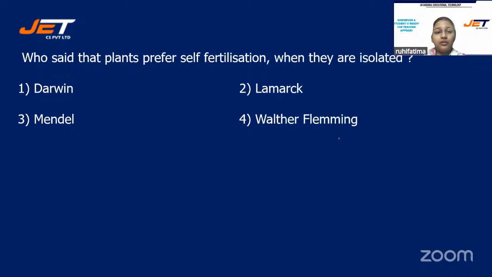Next question. Who said that plants prefer self fertilization when they are isolated? And your options are number 1, Darwin, number 2, Lamarck, number 3, Mendel, or is it number 4, Walter Fleming?